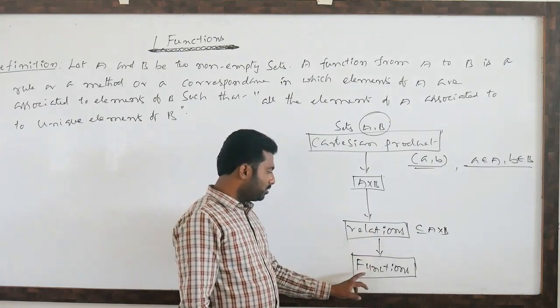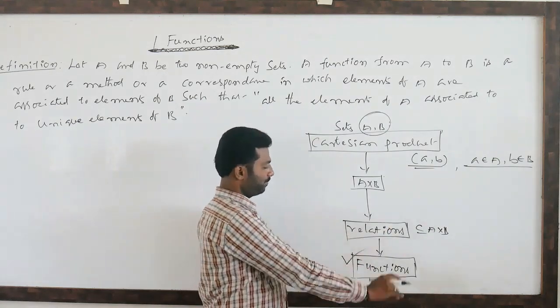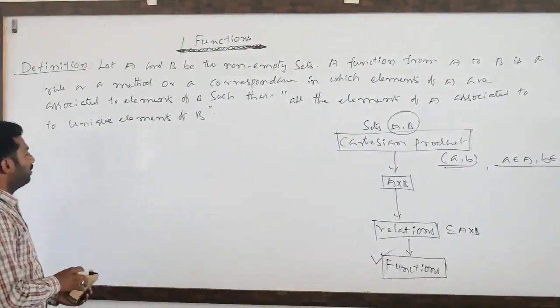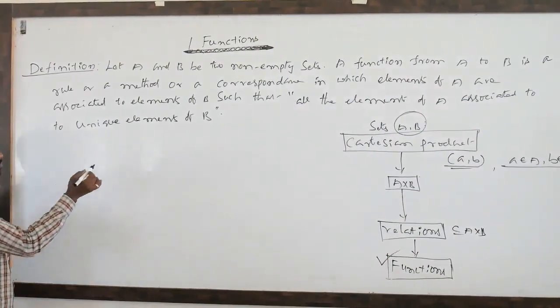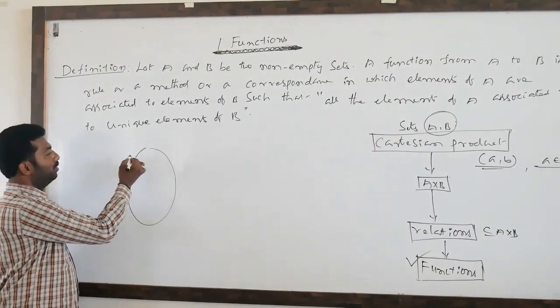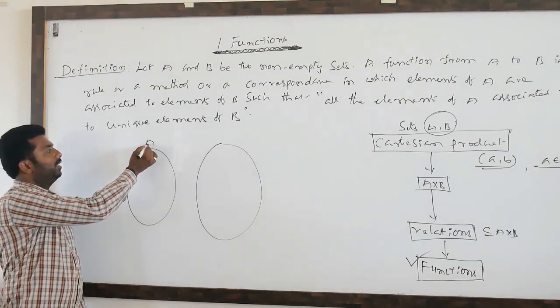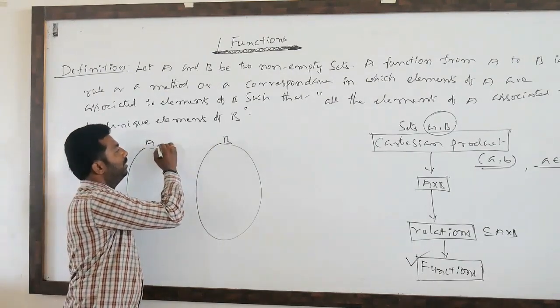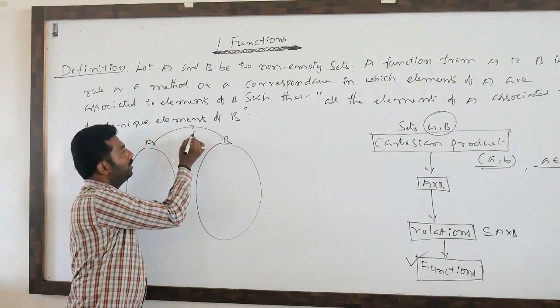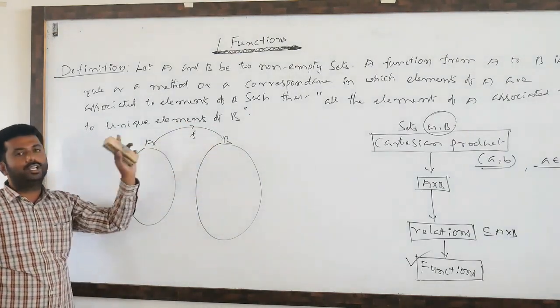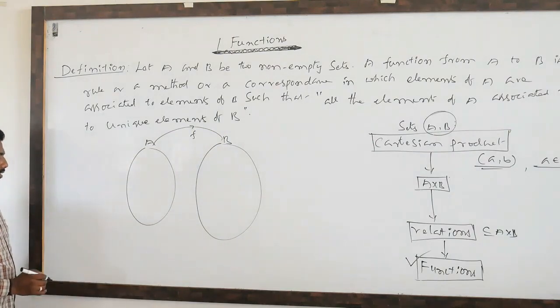From the relations only, functions are formed. So which type of relations are we going to form? I am taking two non-empty sets, set A and set B, and F is a relation between the two sets.